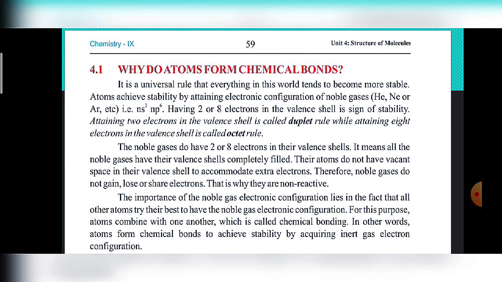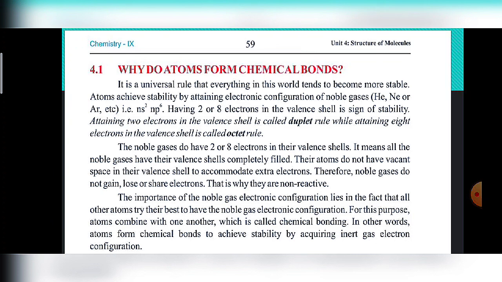The third heading is that the importance of the noble gas electronic configuration lies in the fact that all other atoms try their best to have the noble gas electronic configuration. Because the noble gases have completed their octet, they do not react, they do not gain, lose, or share electrons with other atoms. That's why, like every person in the world who tries to become more stable, they want to become richer, they want to achieve more facilities, and they struggle for the best and best. Like these, elements and atoms also